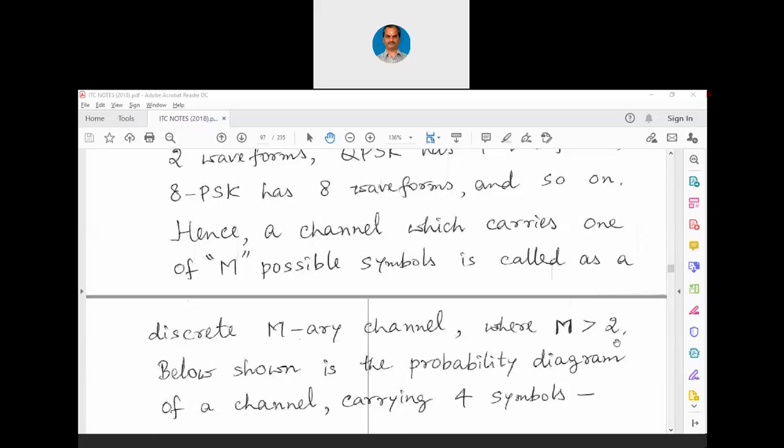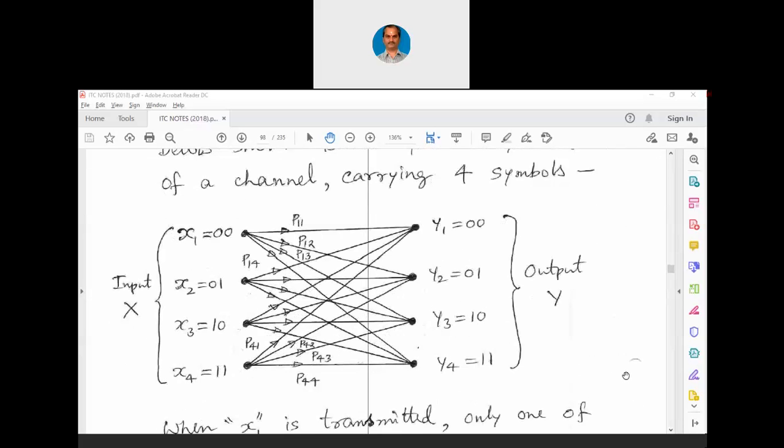Now, if it is 4, it can be a quaternary channel. That way it can go on. That is why here it is told m is greater than 2. If m is equal to 2, we don't call it an m-ary channel. We call it a binary channel itself. So, below shown is the probability diagram of a channel carrying 4 symbols, or a quaternary channel.